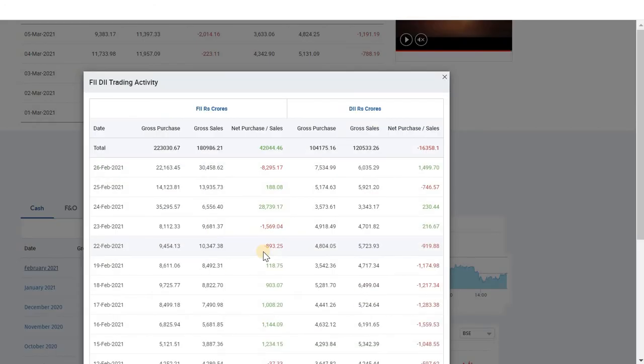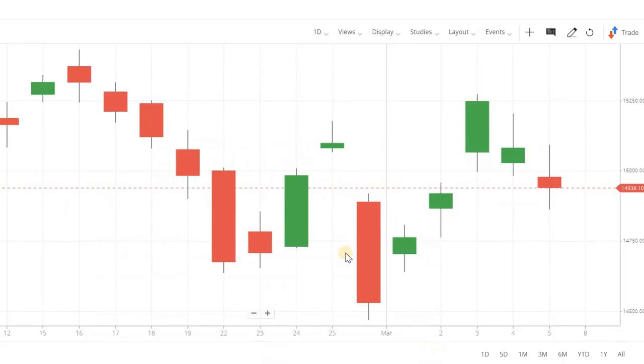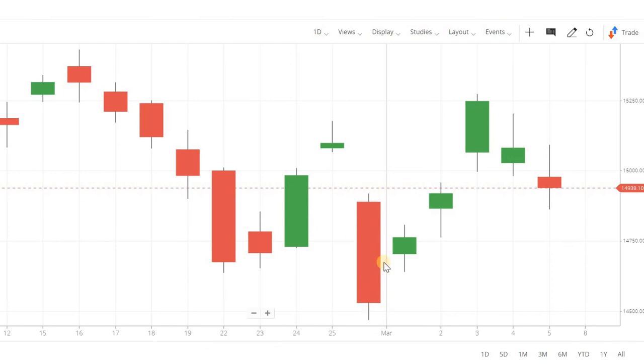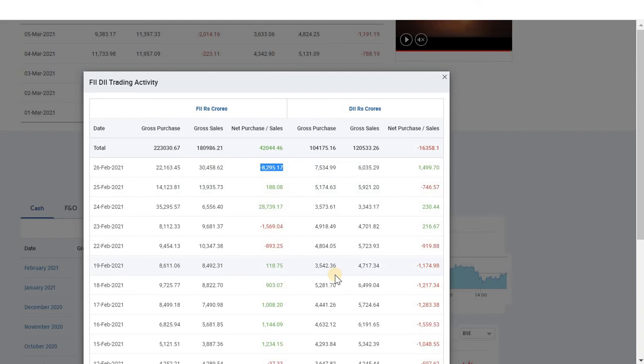Next, on February 24th, FIIs have done huge buying, 28,000 crores of huge buying. That's why the market has increased hugely. And again, if you see on February 25th, FIIs have done huge selling of 8,295 crores. That's why there is a huge fall on February 26th. In this way, you can judge the stock market movement based on the FIIs and DIIs trading activity.